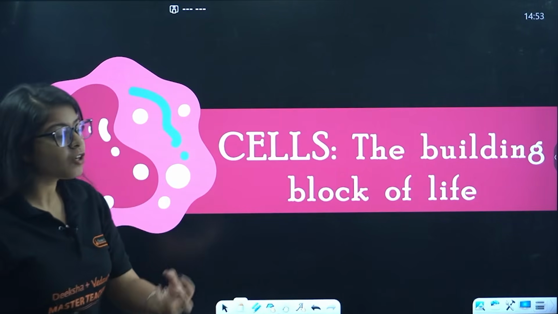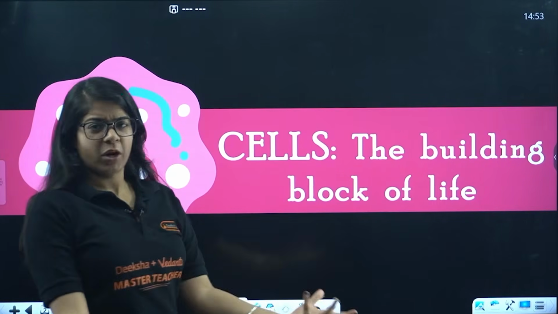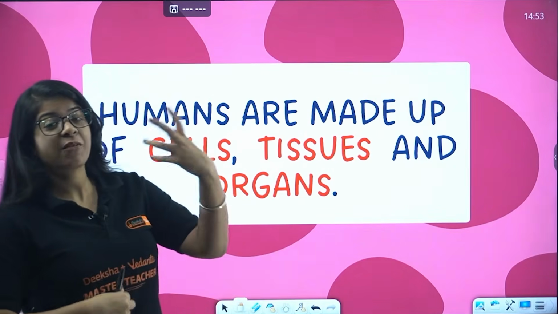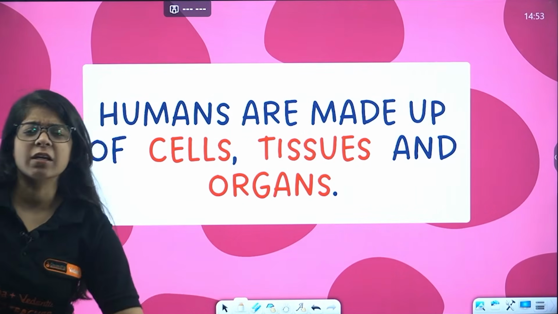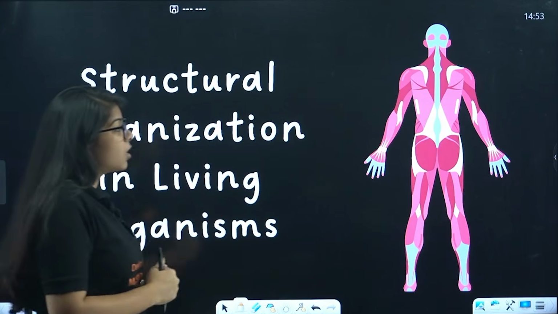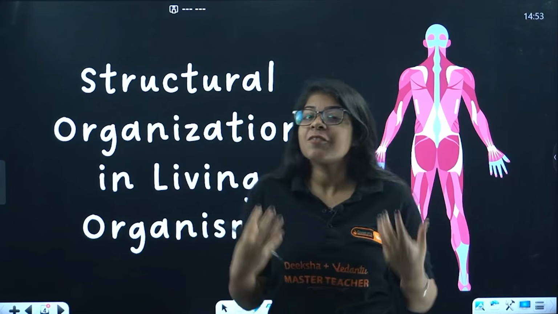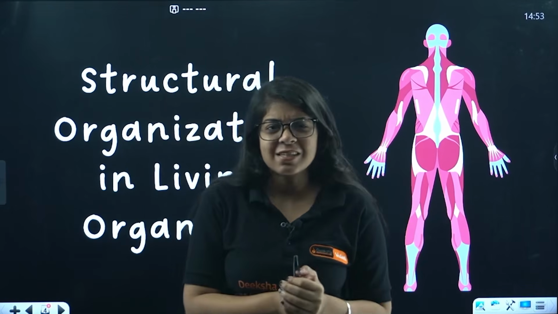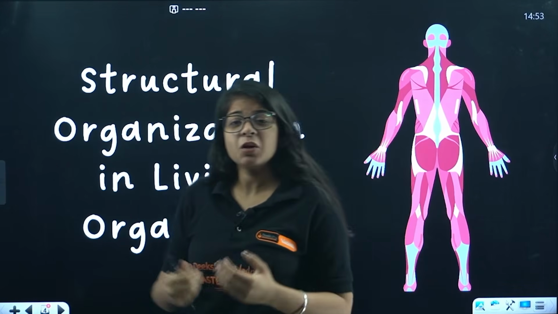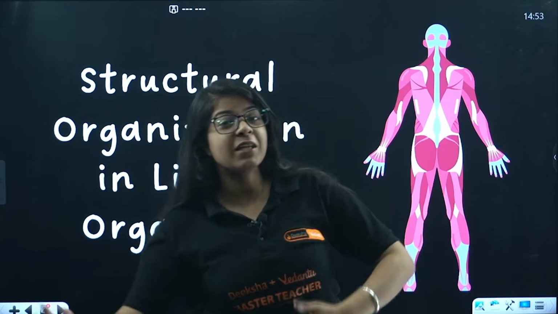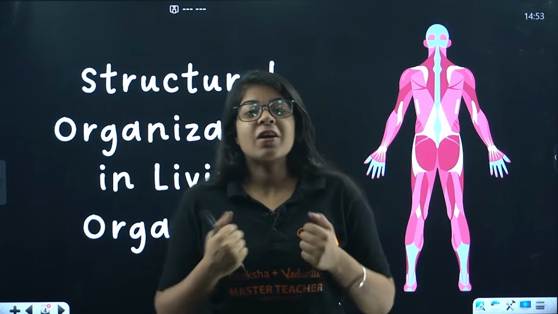Bacha, first of all, understand what are human bodies. Basically humans, we are made up of cells, tissues and organs. And what is the structural organization of us? We are called organisms, right? You must have heard this term in your previous science lectures or classes, right? We are called living organisms because we are living, we are breathing, we are growing.